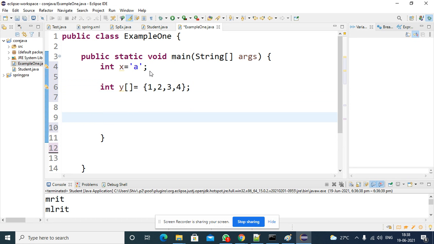Now I have one more array, a character array, char c equal to open brace a, b, c, then d.